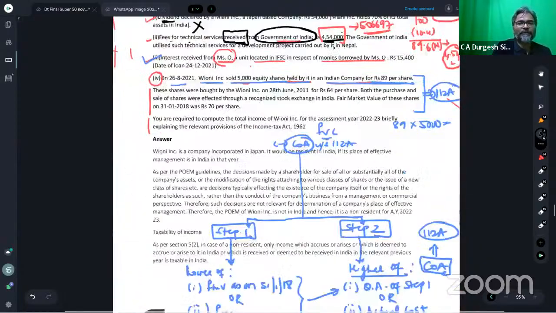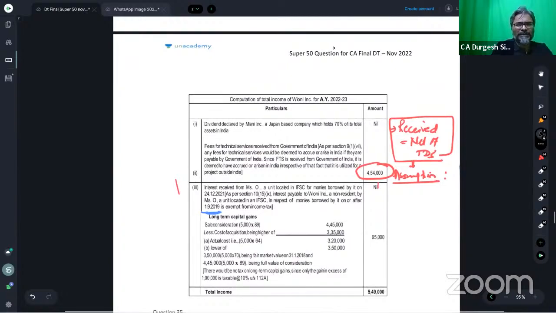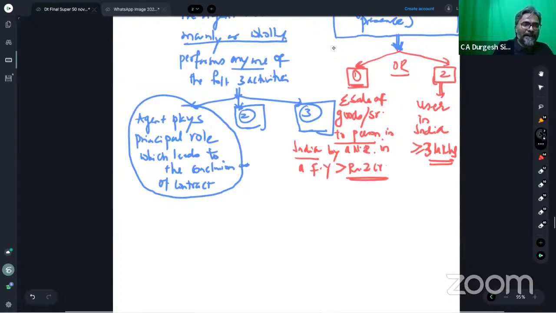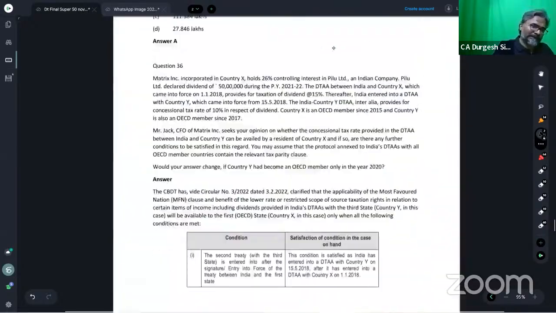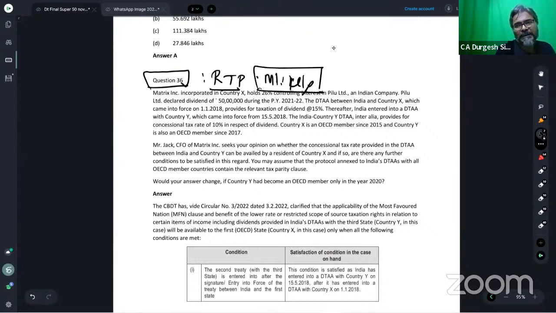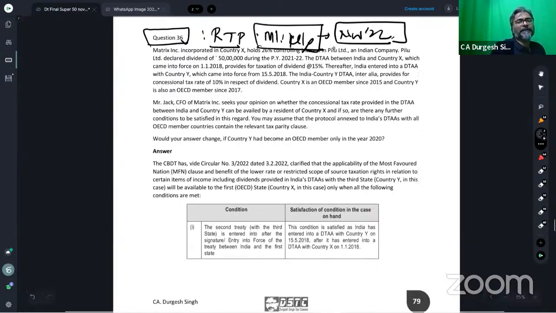And now, students, we come to transfer pricing. Students, the question is simple here, but you may see, this part is left out. I will not be in a position to do it right now because this is a bit heavy. But I must say, the RTP question of this is again most likely. Nobody has understood what this is, and ICAI has put it up in the RTP and the MTP.